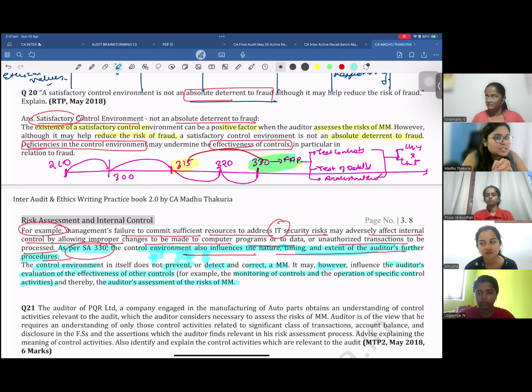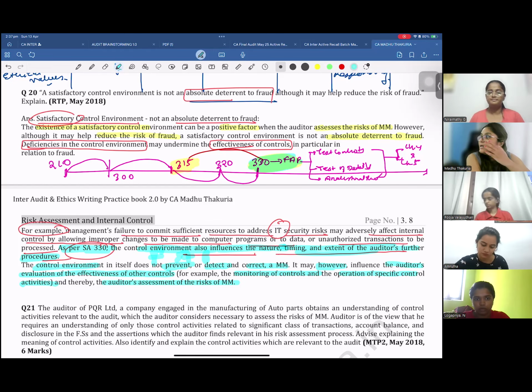Guys, are you getting this question? This is a little technical, but you will have to spend just an extra 1 minute to learn this. Please spend that time over here. I'll pause the recording for a minute. You please learn this point. And if you feel that you're not able to understand this, please tell me.